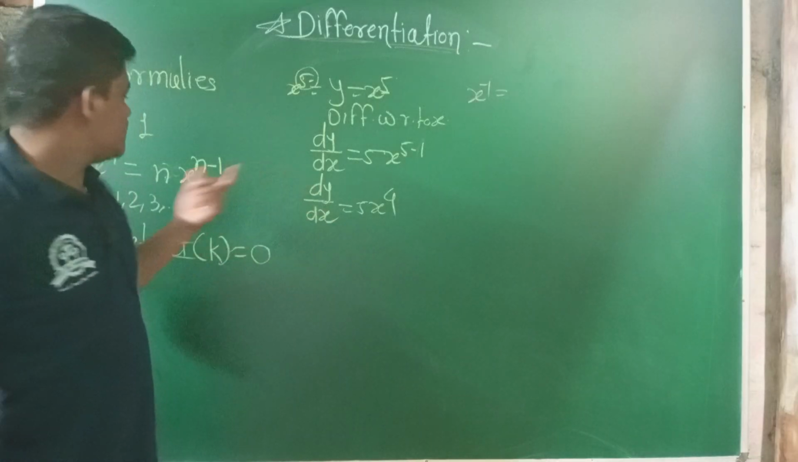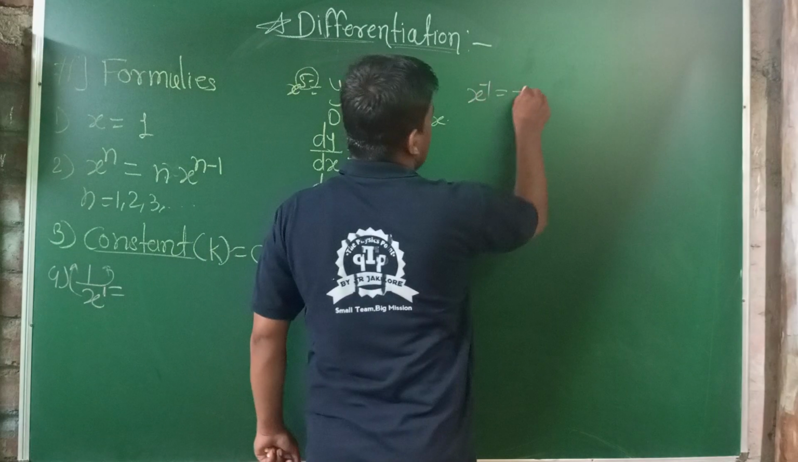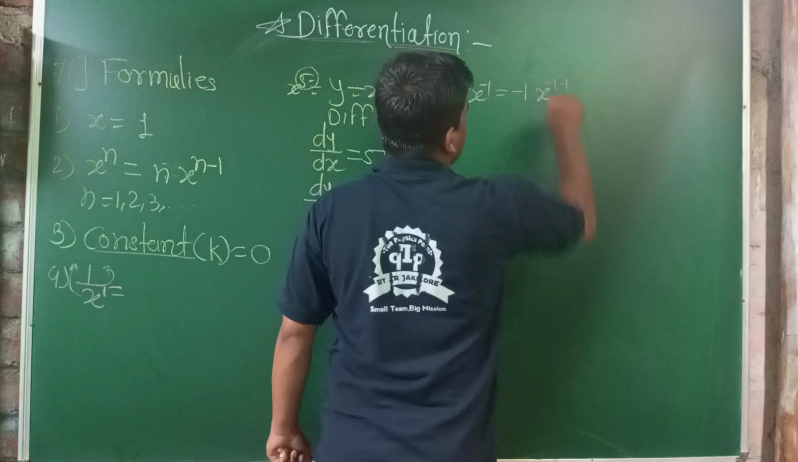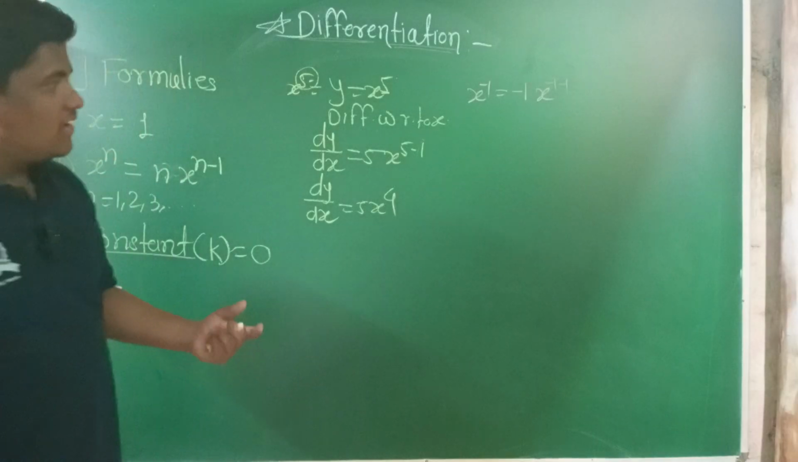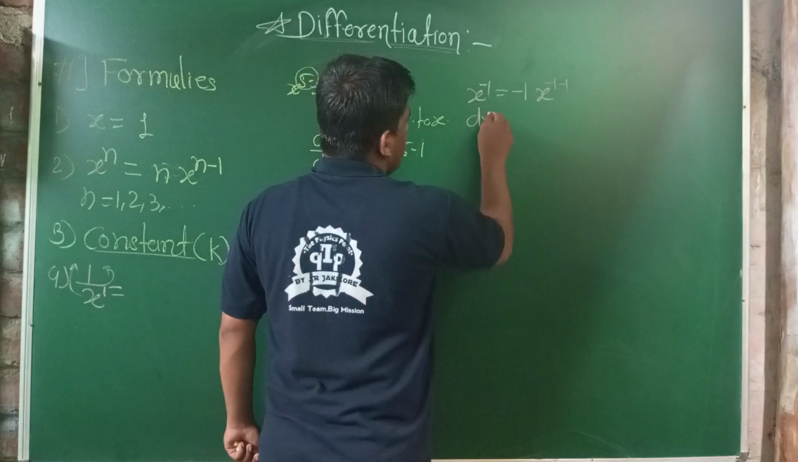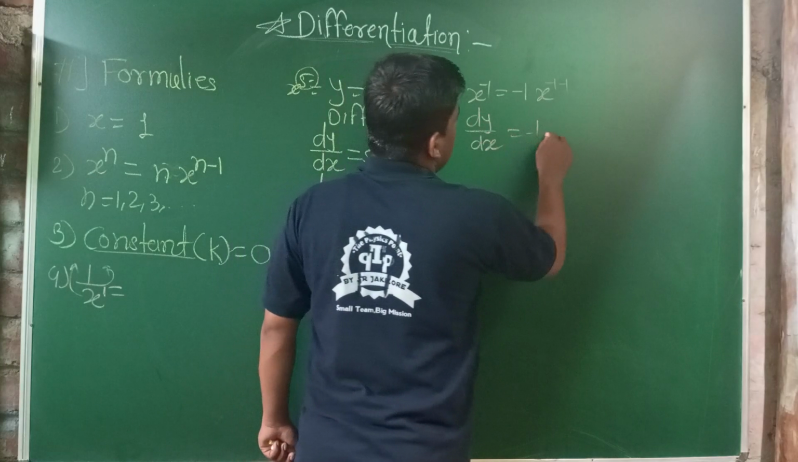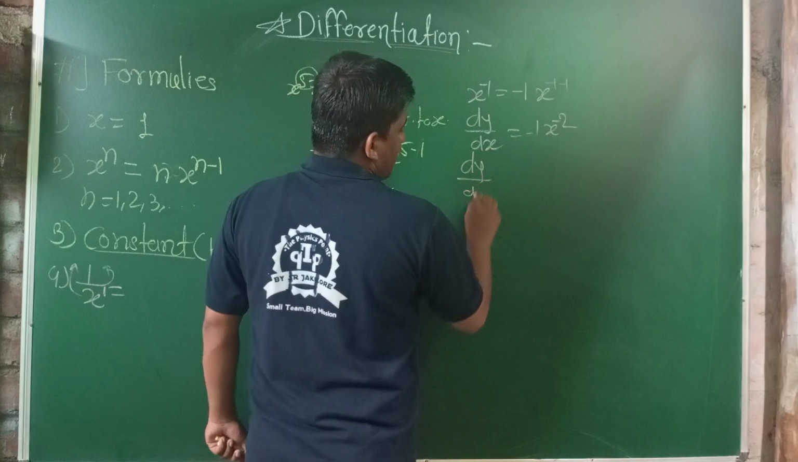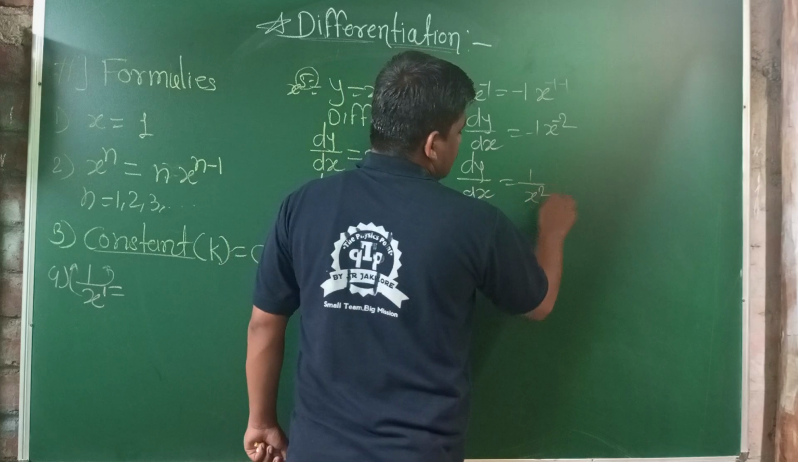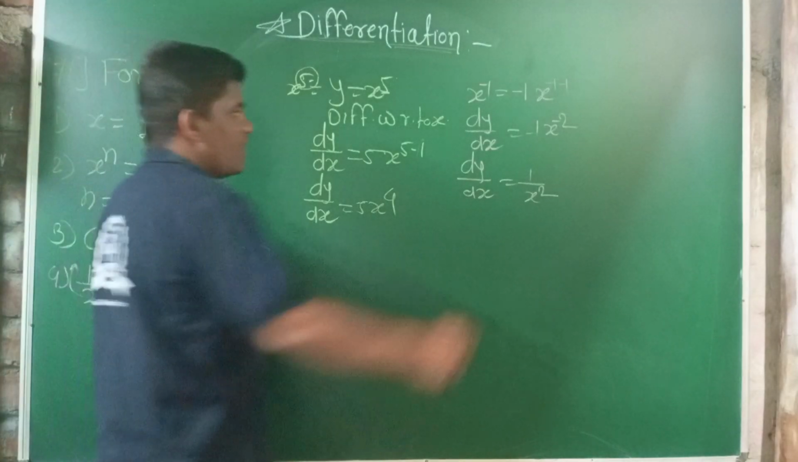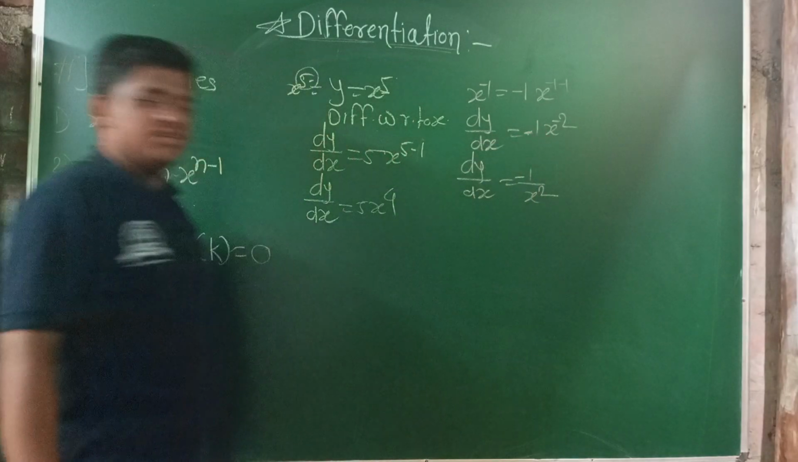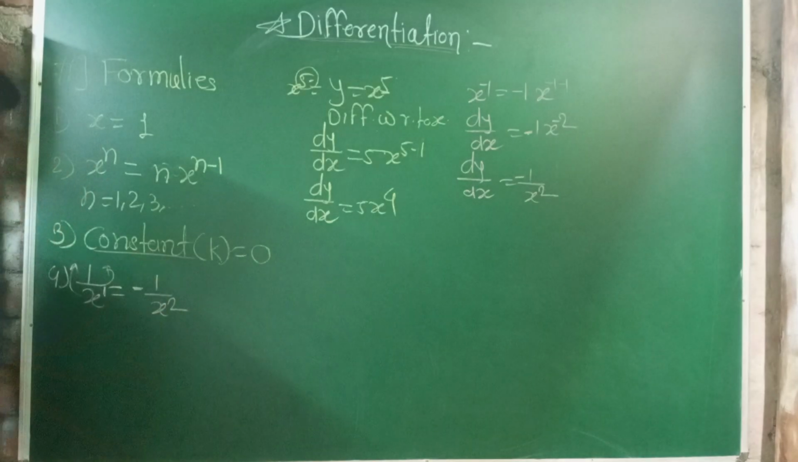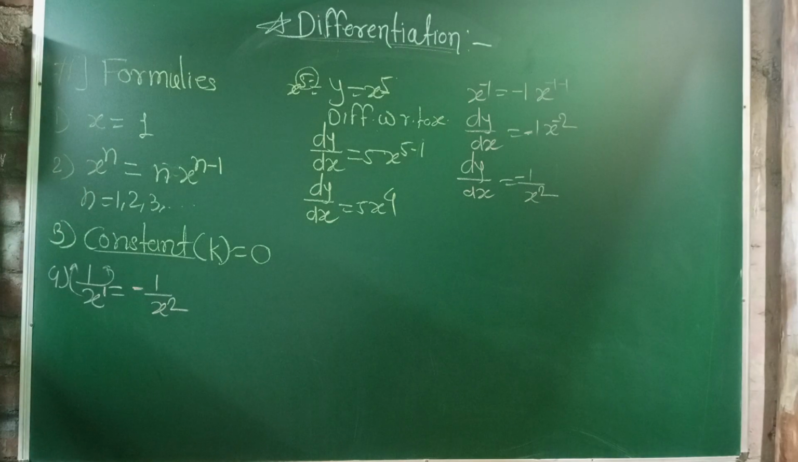Apply the same formula, x raised to n. Here n is minus 1, so n into x raised to n minus 1, that is minus 1 minus 1, which is minus 2. dy by dx is equal to minus 1 x raised to minus 2. That means 1 upon x raised to x square, and this minus 1 is taken as it is. So it is minus 1 upon x square. This is formula number 4.